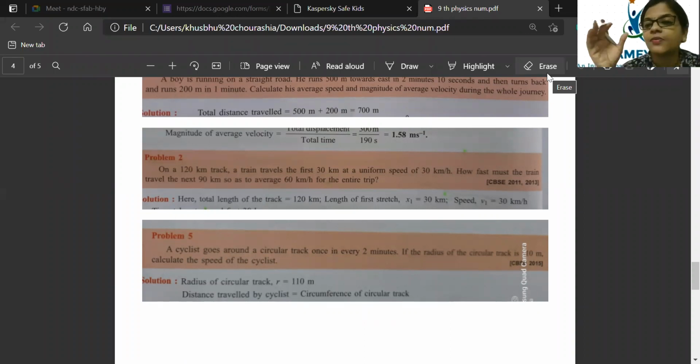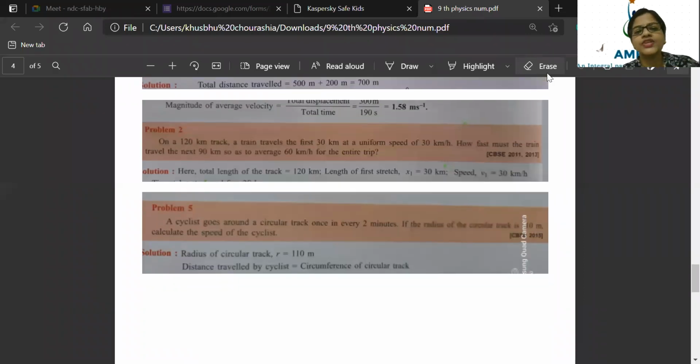Means velocity will be going very low. So here the concept of velocity increasing and decreasing will be discussed with the case of acceleration and retardation. Fine. Let's see one question.